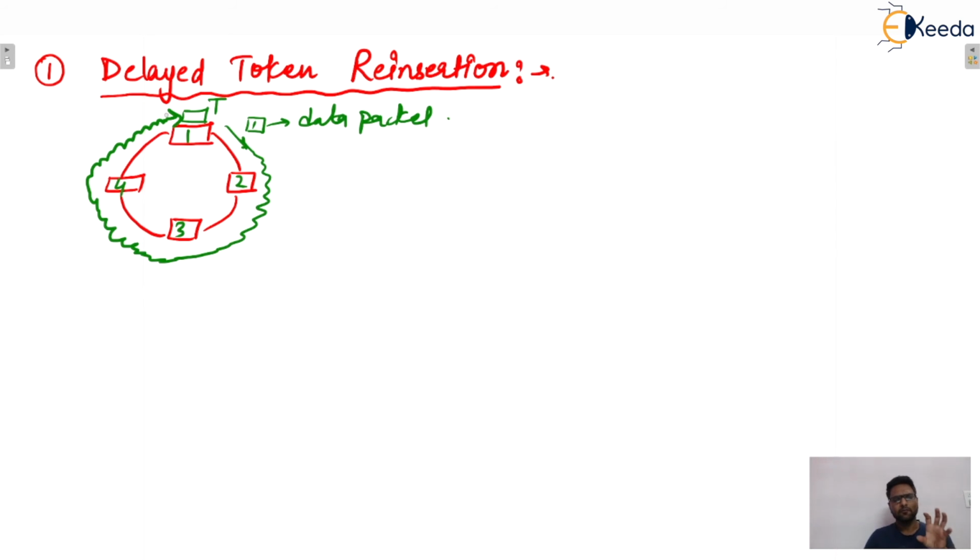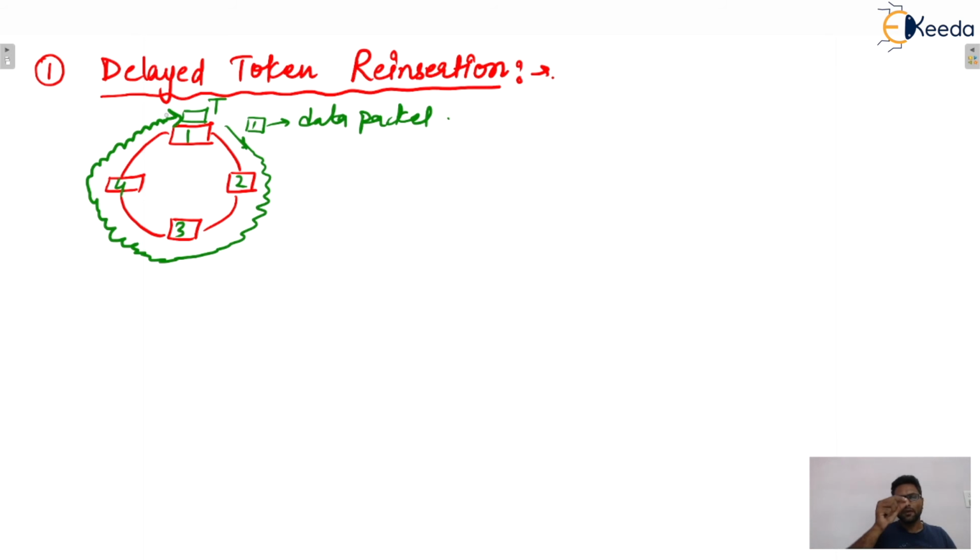We are assuming that this is a broadcast channel. That means if one data packet is transmitted by any station, then this packet must reach every other station in this system. Once it has reached every other station and come back to its initial position, one complete circulation is done.